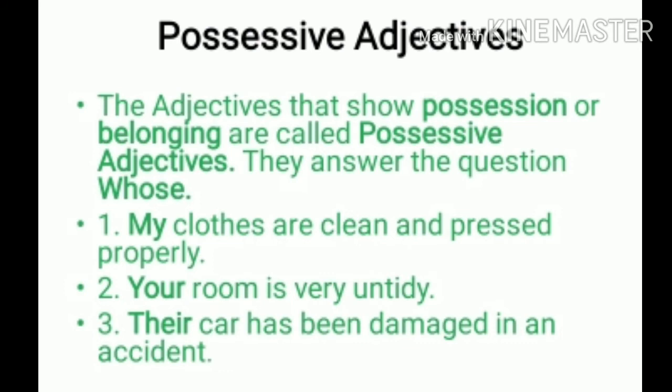Third, their car has been damaged in an accident. Whose clothes are they? My clothes. Whose room? Your room. Whose car? Their car. So these words are possession words. They are describing whom they belong to. So these we say are possessive adjectives.